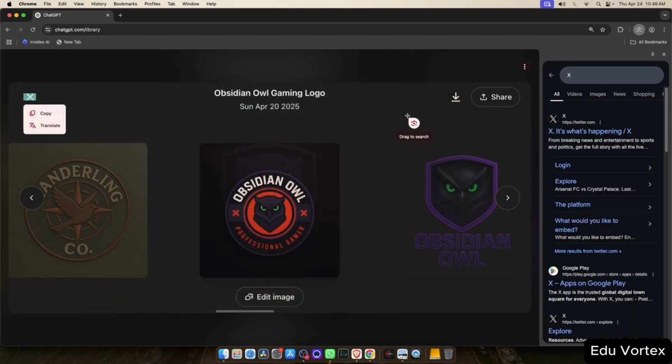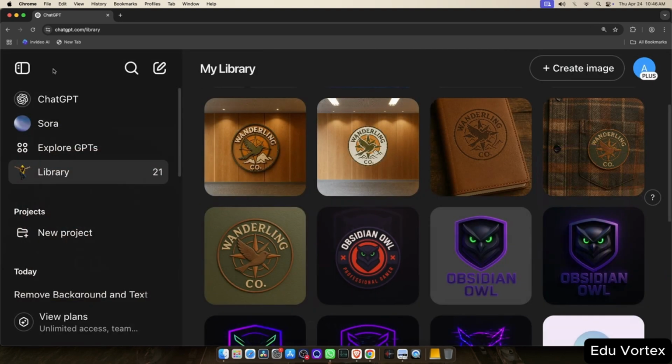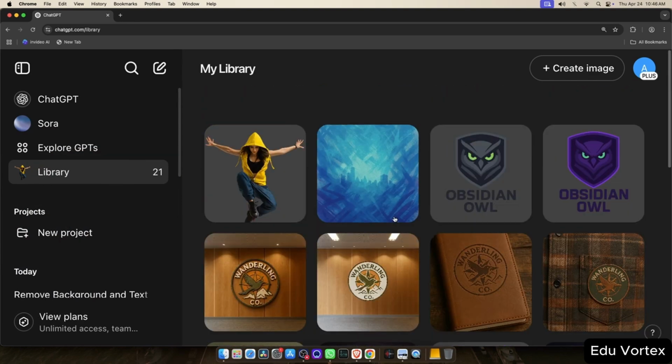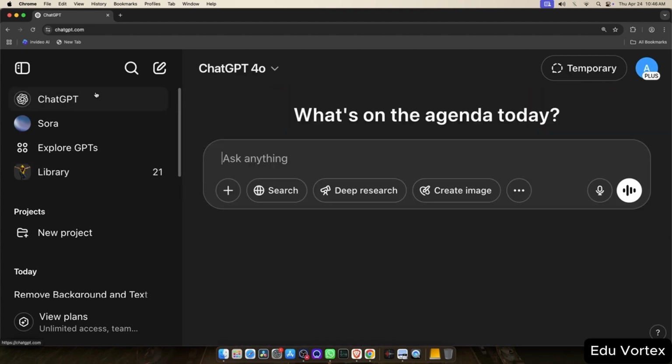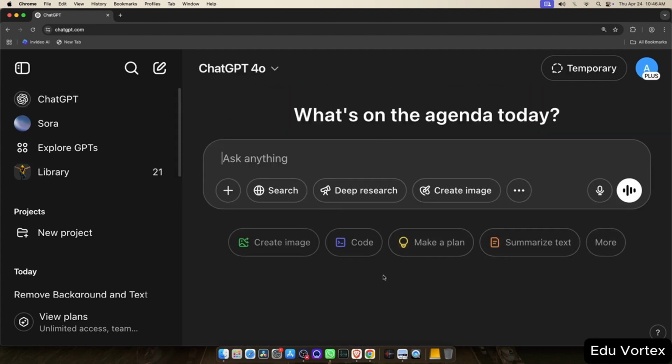This tells us that our design is likely unique and not a direct copy of an existing logo. This is a quick and easy way to help protect yourself from copyright issues when working with AI-generated images or designs.